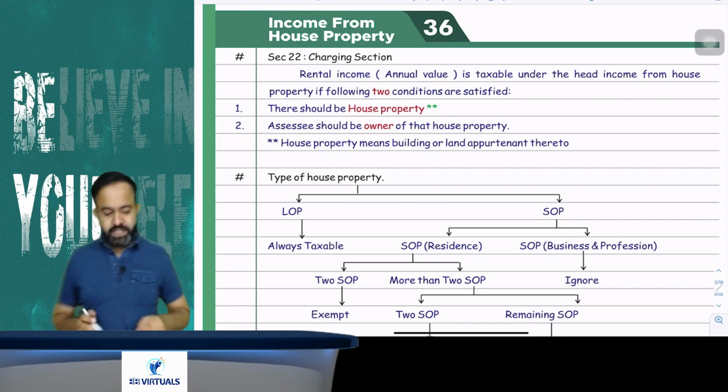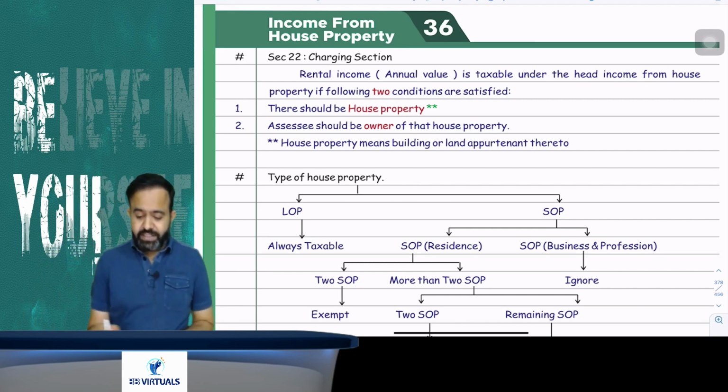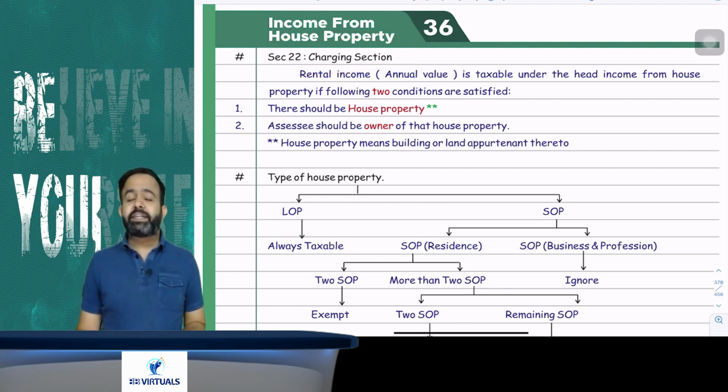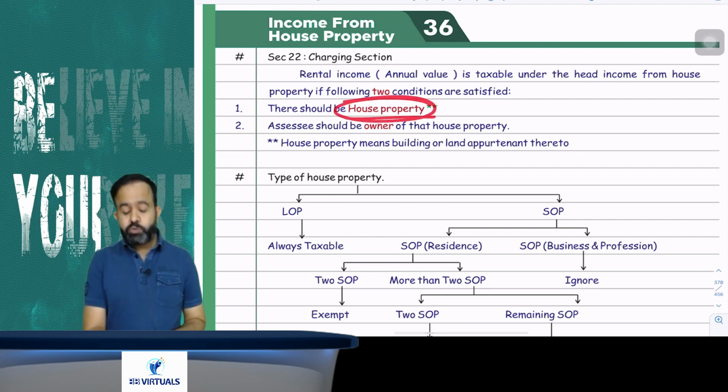The first section of this particular topic is the charging section. That charging section is Section 22. Now Section 22 says that rental income, or annual value, will be taxable under the head house property if two conditions are satisfied. First condition: there should be a house property.